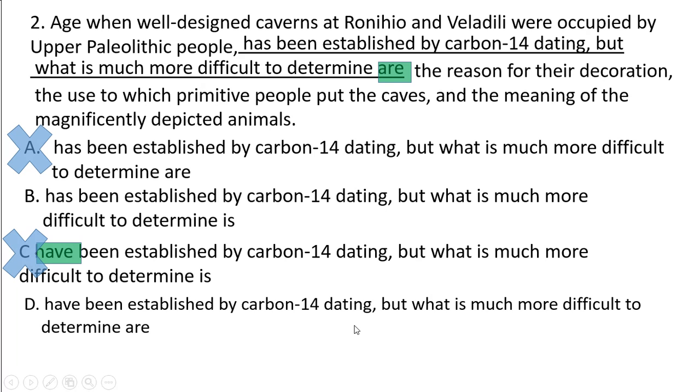Established by carbon 14 dating, what is much more difficult to determine are. The same problem: "what" has been repeated twice, "have" and "are." There are two errors, so we can eliminate D.